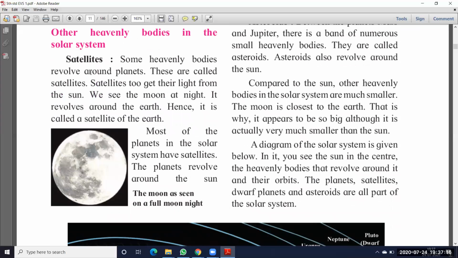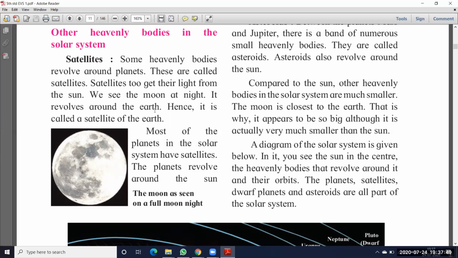The first one is satellites. Some heavenly bodies revolve around the planets. Those bodies we call satellites. Satellites too get their light from the sun. We see the moon at night. The moon can be seen only at night time; in the daytime the moon will not appear. It revolves around the earth.